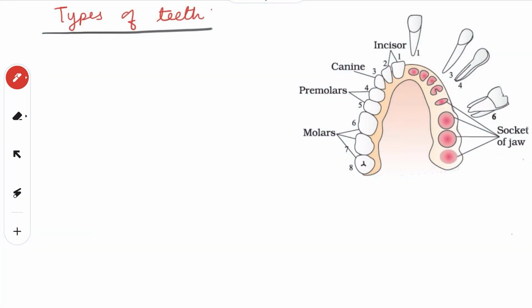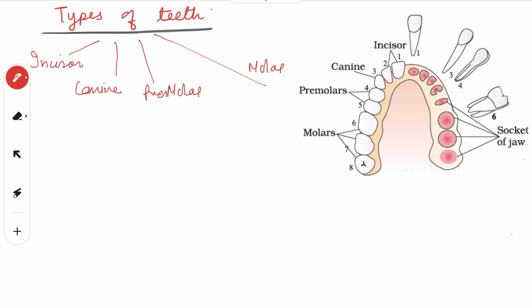Then we have the types of teeth. There are 4 types of teeth. First is your incisor, then canine, premolar and molar, right? There are 2 incisors on one half side: 2 incisors, 1 canine, 2 premolars and 3 molars, right? Now, incisors are sharp edged.